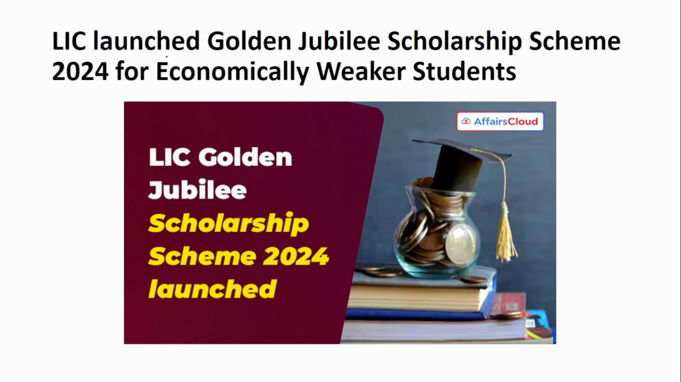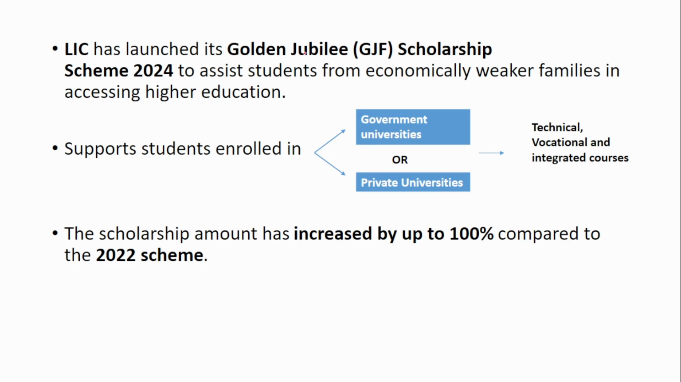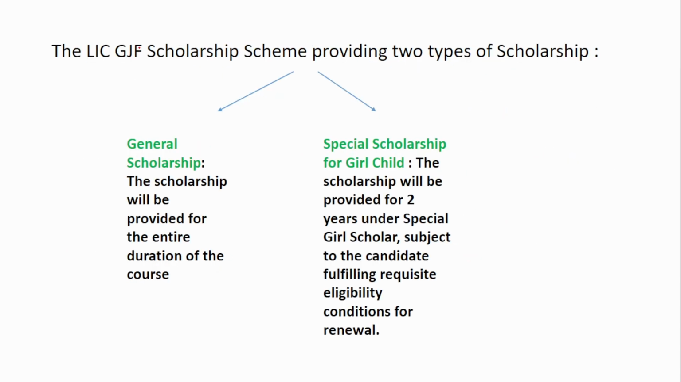The next news is about a scheme that has been launched by the LIC for economically weaker students. LIC has launched its Golden Jubilee Scholarship Scheme 2024 to assist students from economically weaker families in accessing higher education. This will support students enrolled in government or private universities who take technical, vocational as well as integrated courses. The scholarship amount has increased by up to 100% compared to the 2022 scheme. This scheme provides two types of scholarship: one is general scholarship, the other is special scholarship for the girl child.